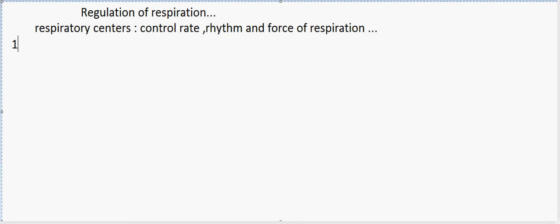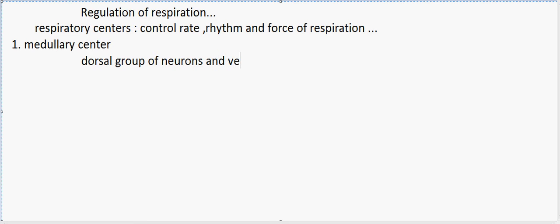The first one is the medullary centers. And the medullary centers is further divided into two types, that is dorsal group of neurons and ventral group of neurons.